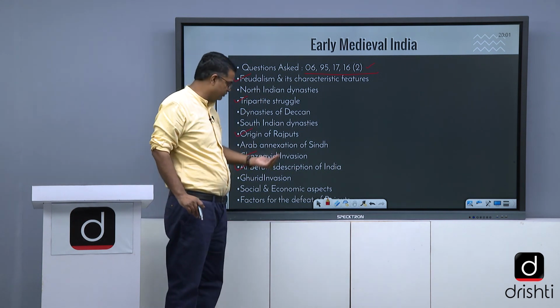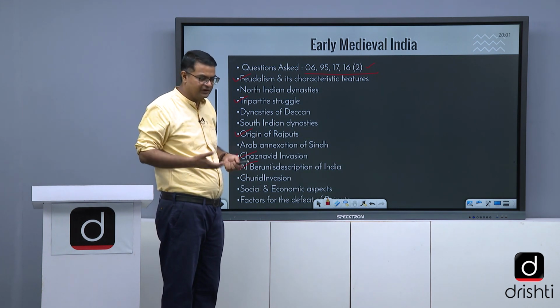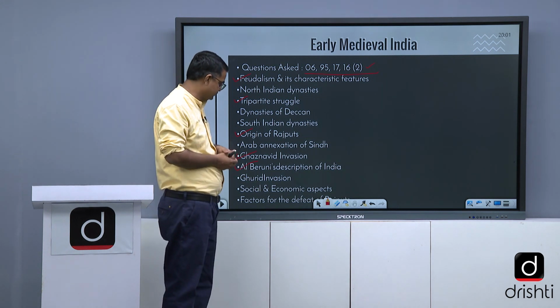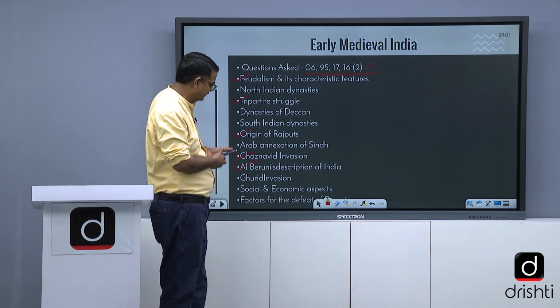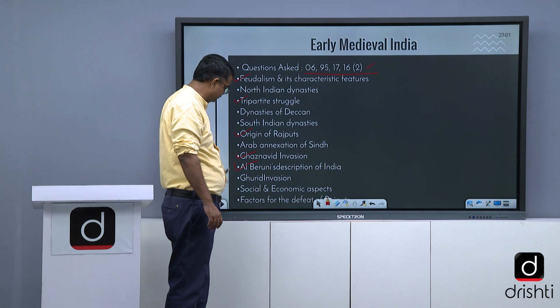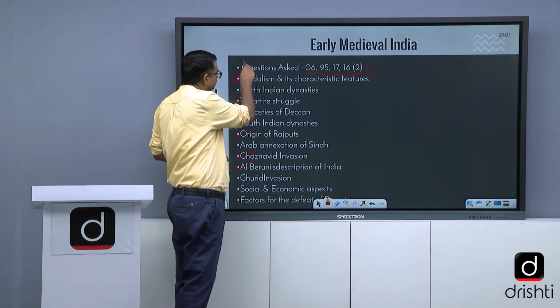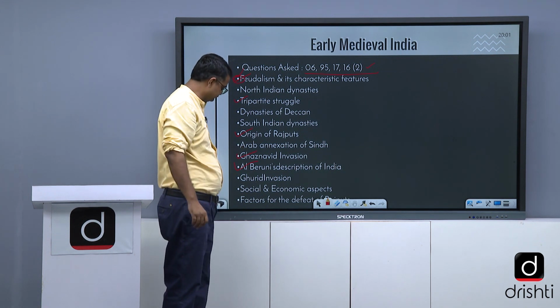All this, the significance of Ghaznavid invasion, significance of Ghurid invasion. What was the role of Al-Biruni? How is Kitab-ul-Hind useful for reconstruction of the history of early medieval times? Social and economic aspects, factors for the defeat of Rajputs. These are things that we need to focus on. What all I tick is very important. This is very important. Feudalism.